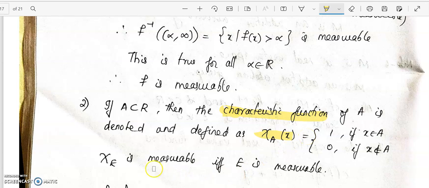Now the problem is to show that chi E is measurable if and only if E is measurable. Provided E is measurable, we will show that chi E is measurable. So chi E of x will take the value 1 if x belongs to E and 0 if x does not belong to E. So if E is measurable, the characteristic function is measurable. Similarly, if the characteristic function is measurable, then E will be a measurable set. So we will prove it both ways.